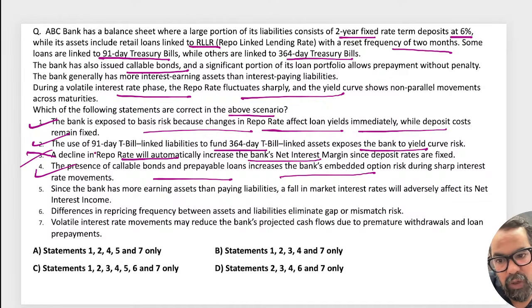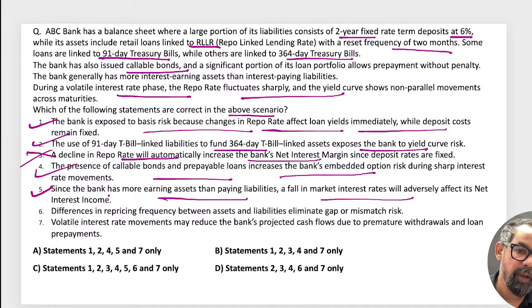That is called embedded option risk, where if the buyer or holder, meaning depositor or the borrower, exercises that option, it will impact the bank adversely, right? Since bank has more earning assets than paying liabilities, a fall in market interest rate will adversely affect the NIM also, NII also, right?